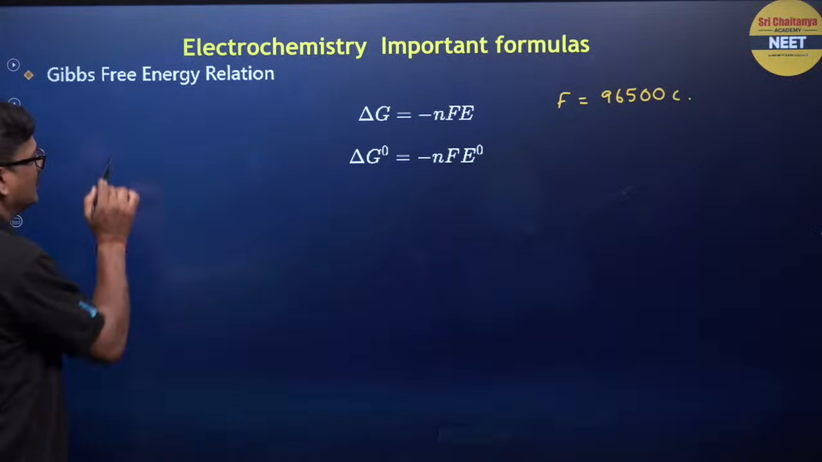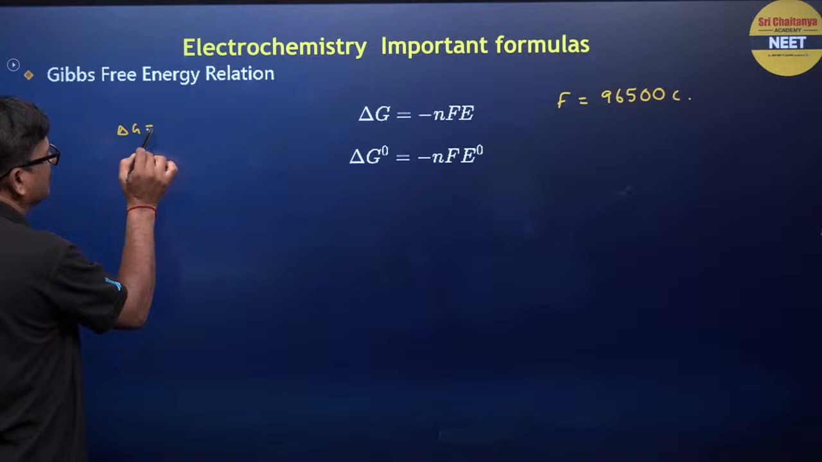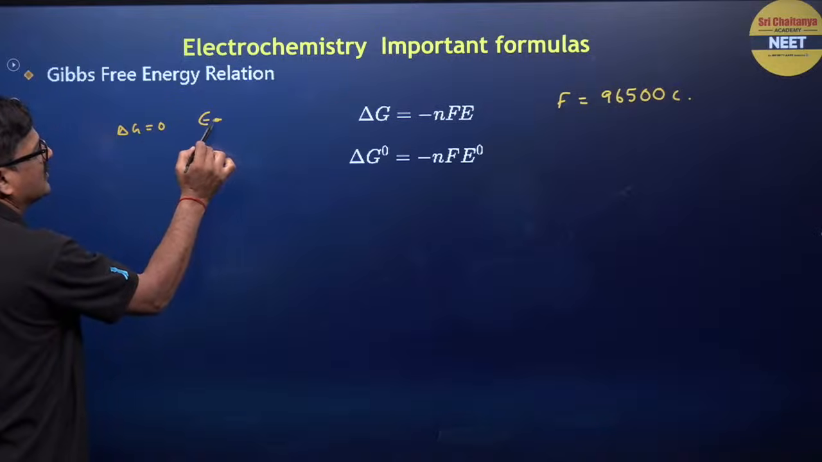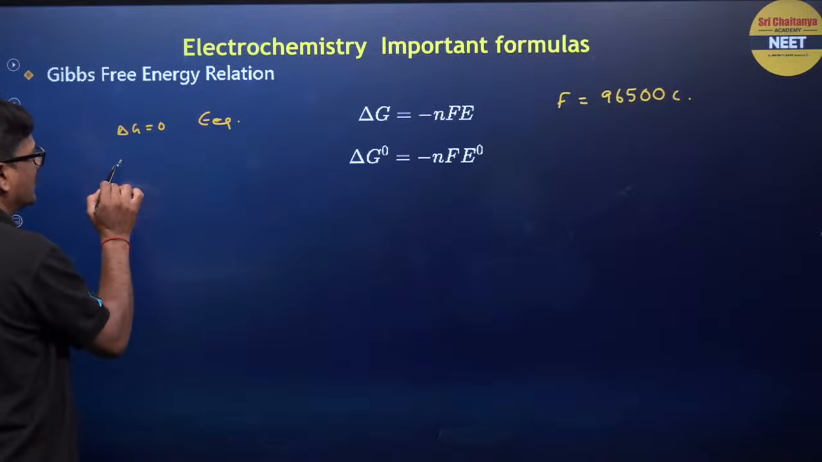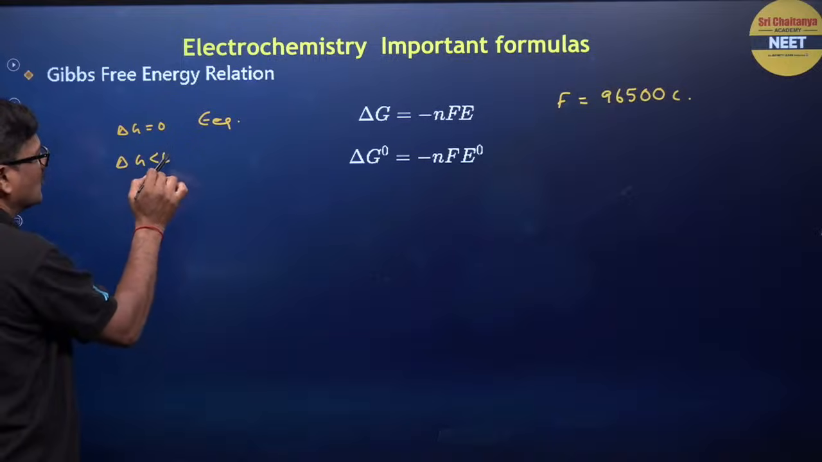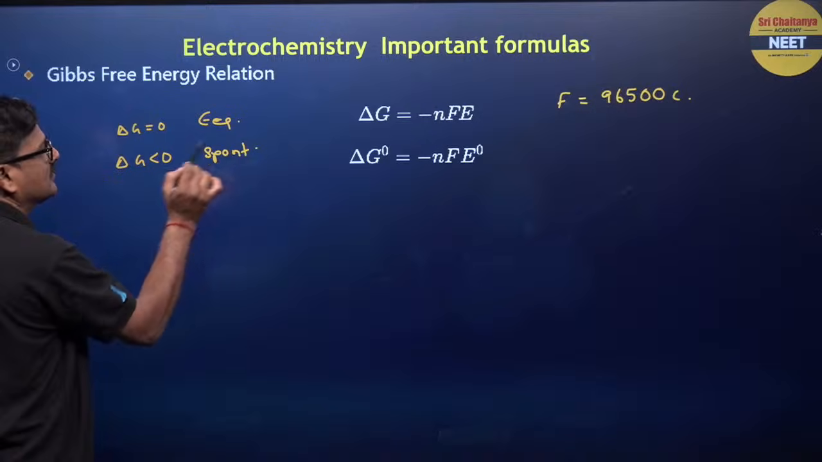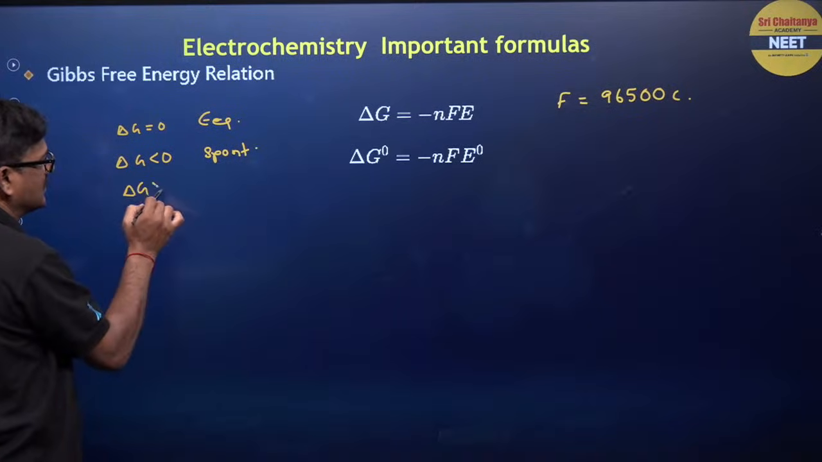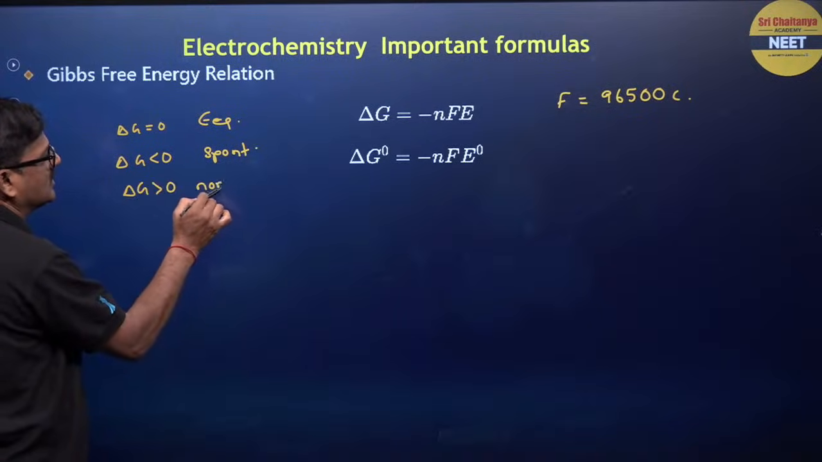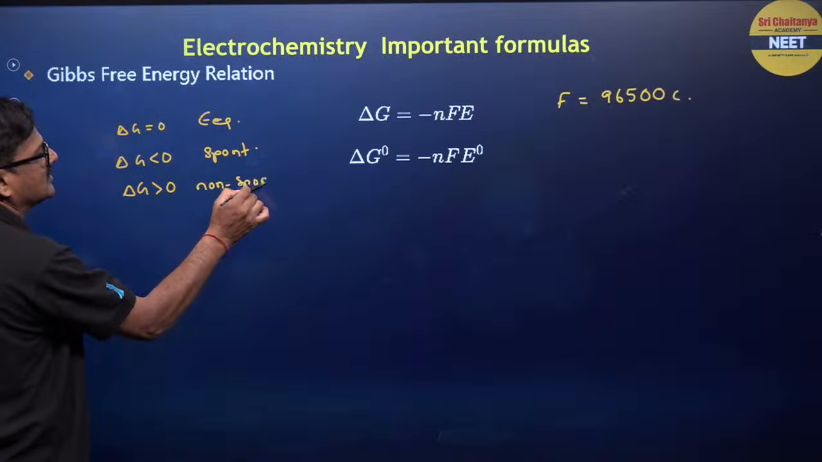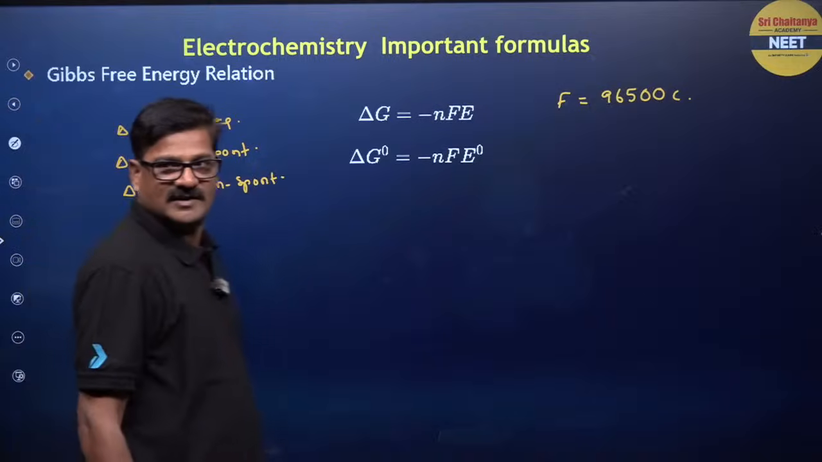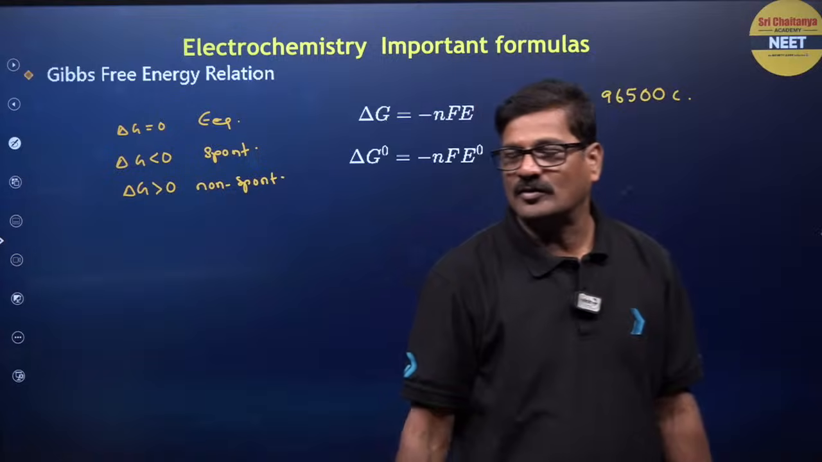For a cell, if delta G is 0, the system is at equilibrium. If delta G is less than 0, it is going to be spontaneous. If delta G is greater than 0, it is non-spontaneous. Right, it is non-spontaneous. Are you getting or not?